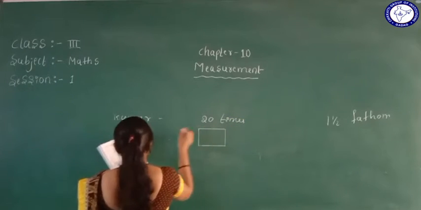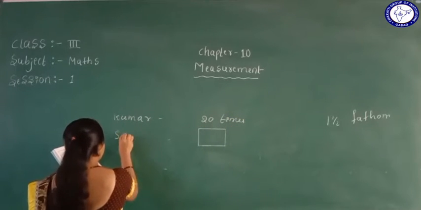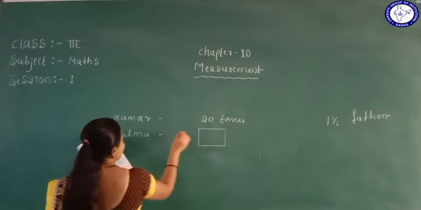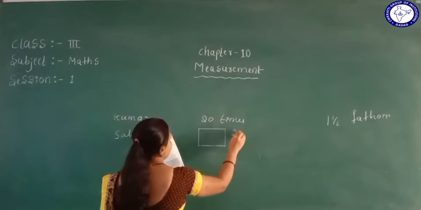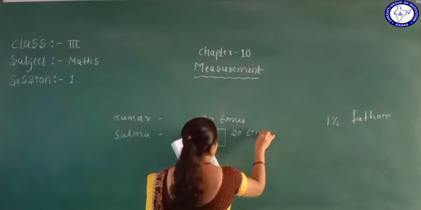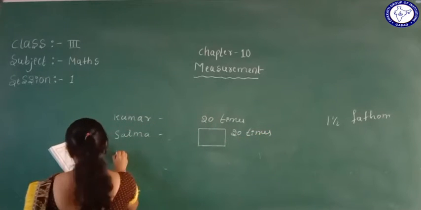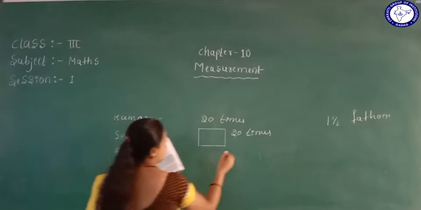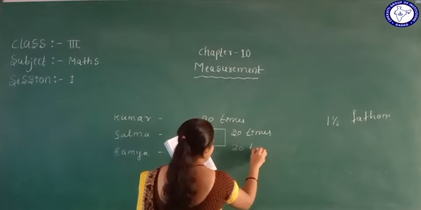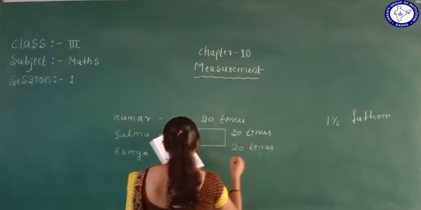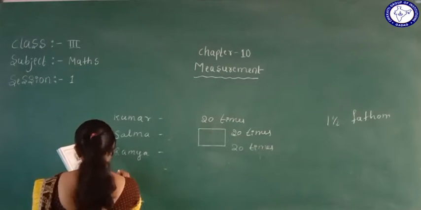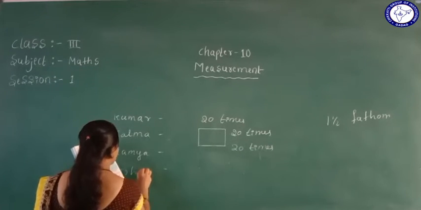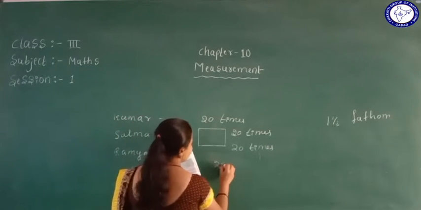Same as Salma, she also measured 20 times. Next one, Ramya is also 20 times measured with her scale. John, 20 times measured.